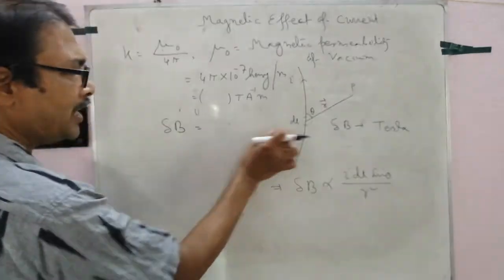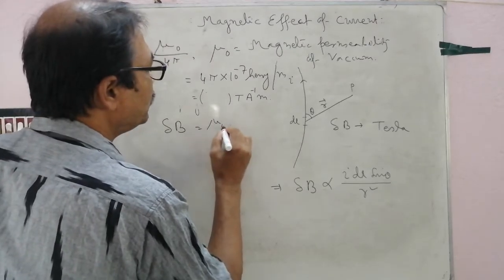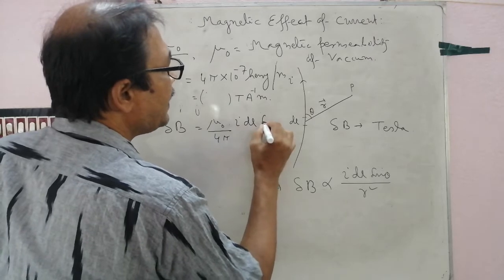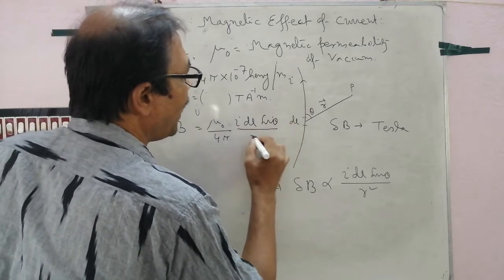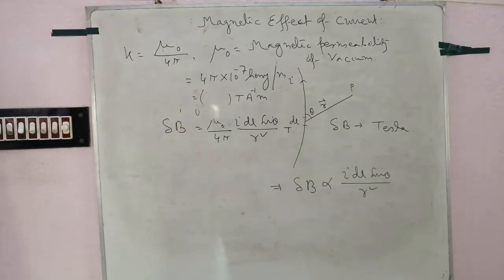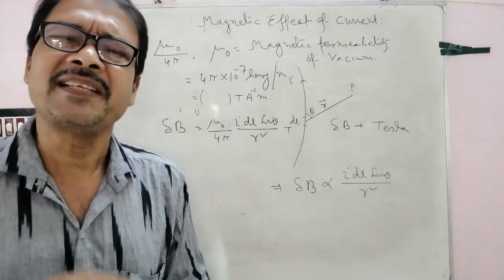So in SI system the law will be: magnetic field for a small element, that I express as delta B, equals mu 0 by 4 pi I dl sin theta by r square, that is in Tesla. Clear? Now magnetic field is a vector quantity, so what will be the direction of it?